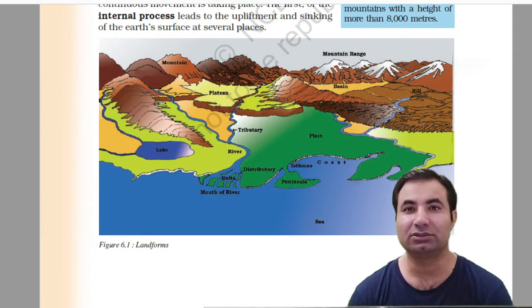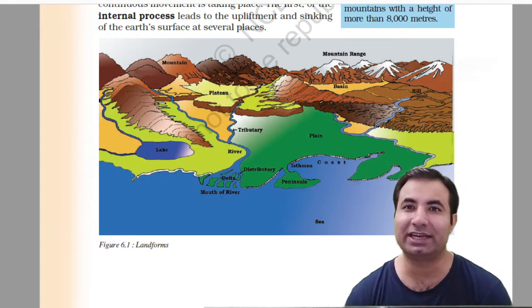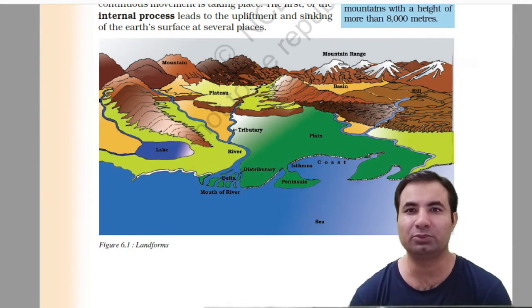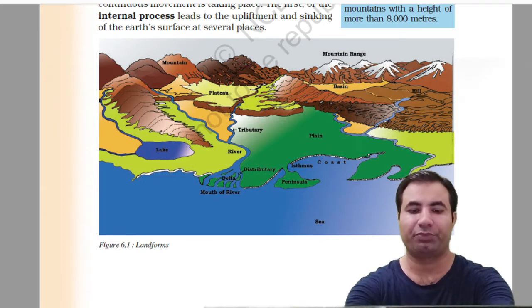So one is the internal process, that is, processes taking place inside the earth. Inside the earth there is a force that is pushing some landforms up. So those are lifting. At other locations it is sinking down. So these two processes are known as the internal process and are taking place continuously.